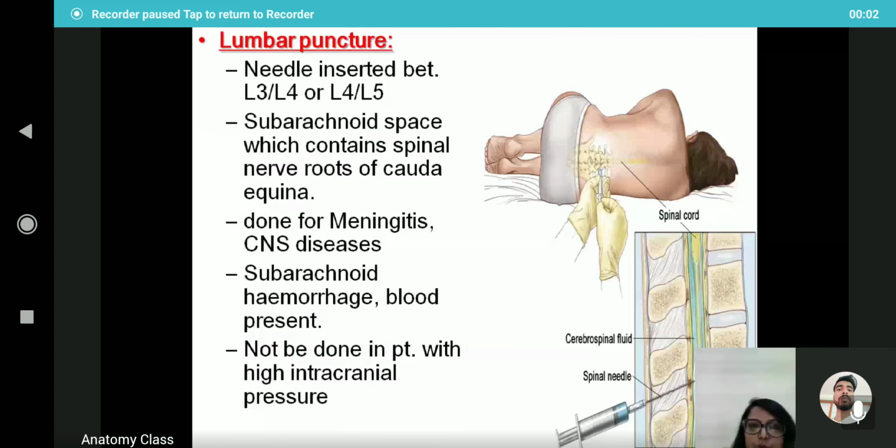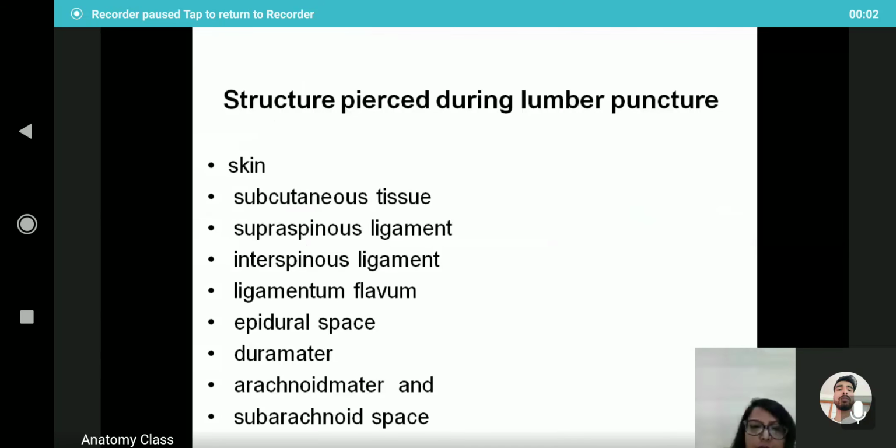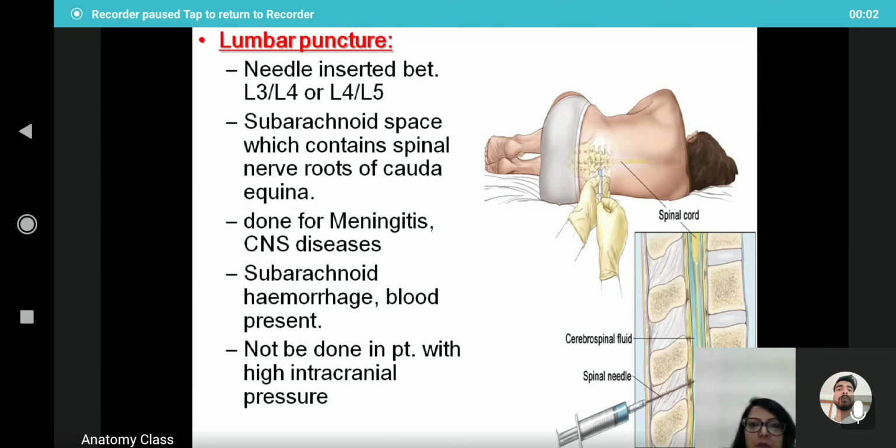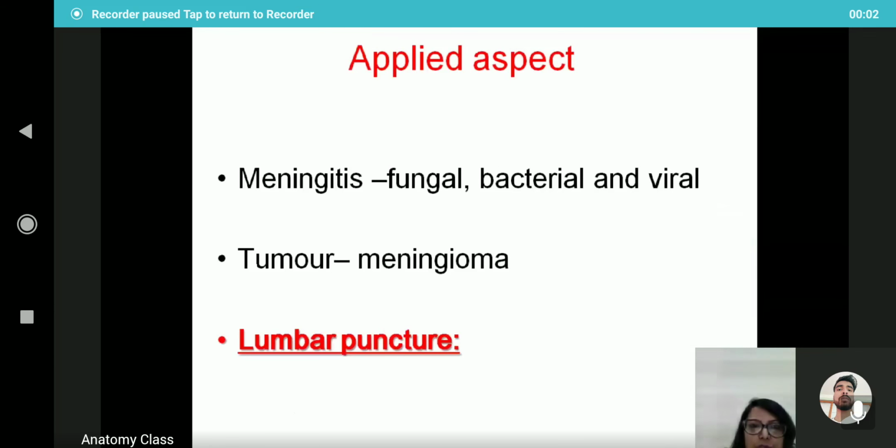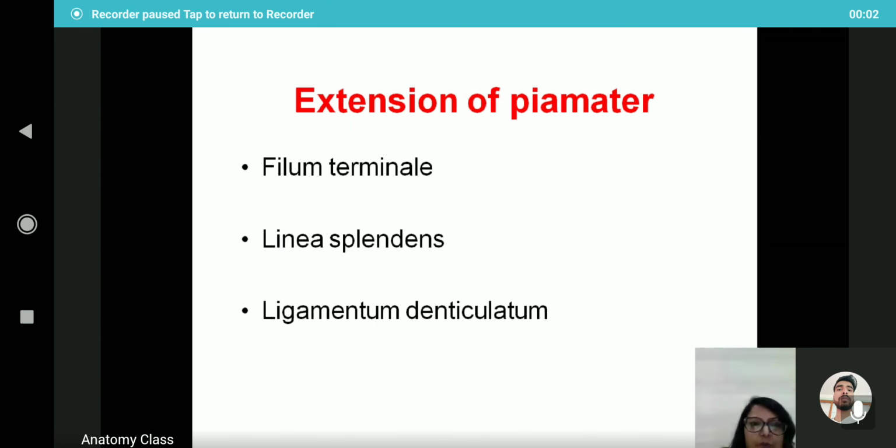So this is important. This is also important for MCQs: the structures pierced during lumbar puncture and the procedure of lumbar puncture. The area where we normally do the lumbar puncture is L3 and L4. And these are the modifications of the pia mater: filum terminale, linea splendens, and ligamentum denticulatum. And the difference between the cranial dura and the spinal dura is also important.